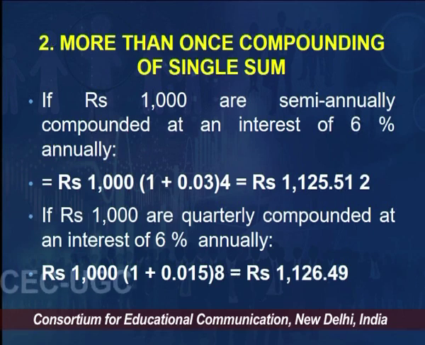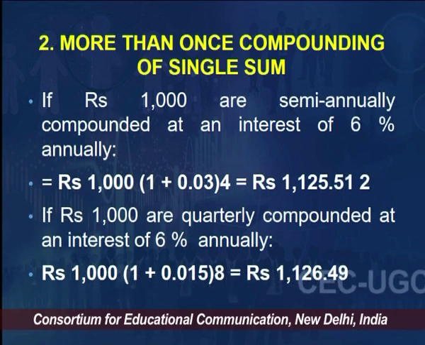In the second situation, you have deposited 1000 rupees, you are wiser than me, you deposited same 1000 rupees but with a bank which was compounding quarterly. How much did you get after 2 years? 1126.49. So, you have earned more than me, simply the same amount, same rate of interest, simply one difference, the time of compounding. So, that is something to be learned in personal life, in business, that how many times of compounding matters. People may think it is a very simple thing, it is, but the application is important and interesting. So, this example would certainly have helped you to understand the importance of times of compounding in a year, right.